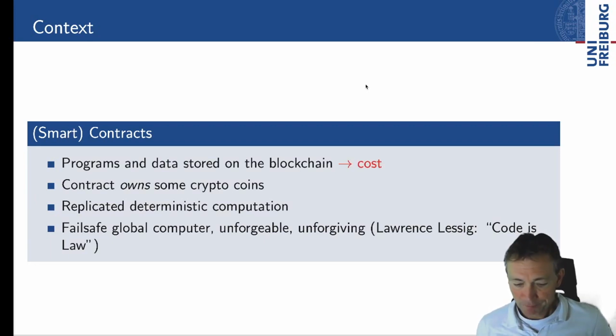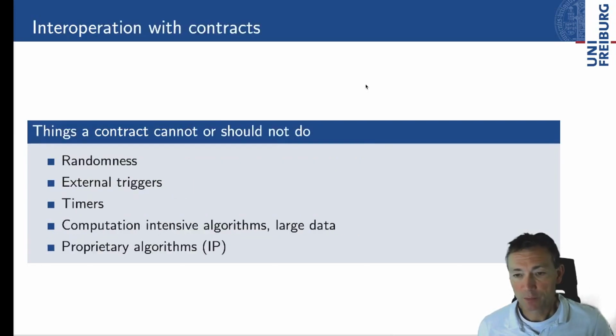Right, so all that actually comes with a cost. I shouldn't deny that. Storing anything, programs or data, on the blockchain costs some fee, some crypto coins, and also performing the computation costs crypto coins. Now, there are a lot of things that contracts can do, but there are also a couple of things that contracts cannot or maybe should not do.